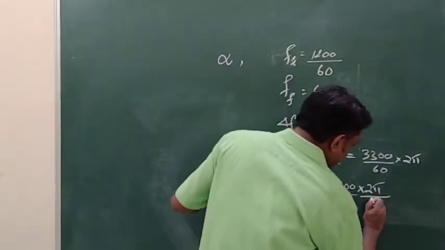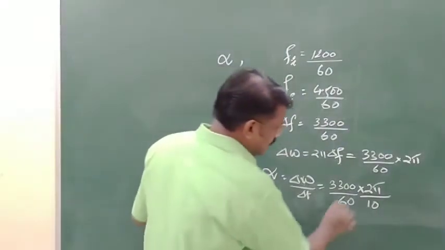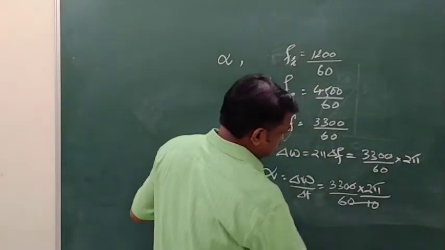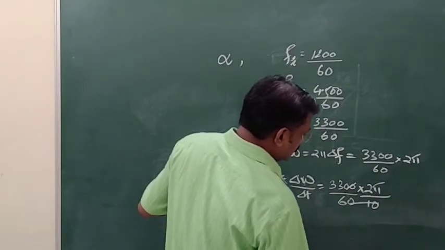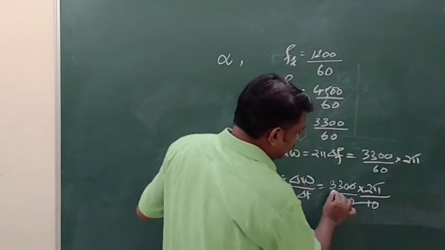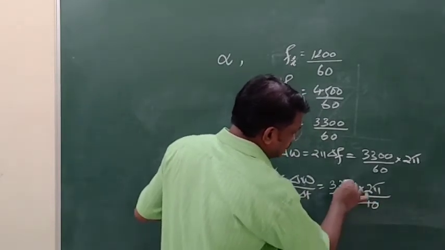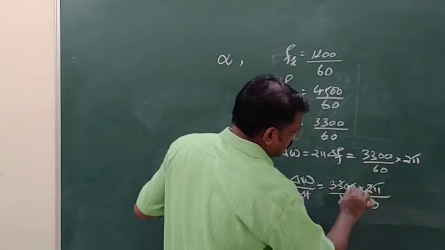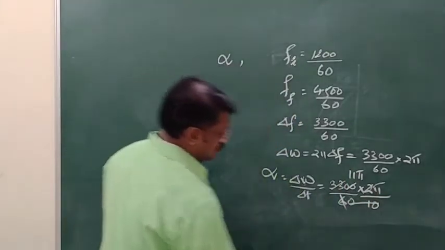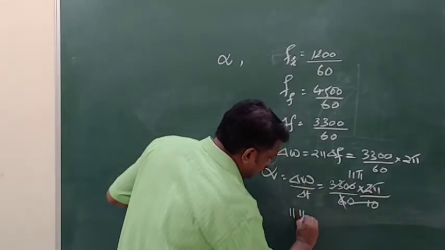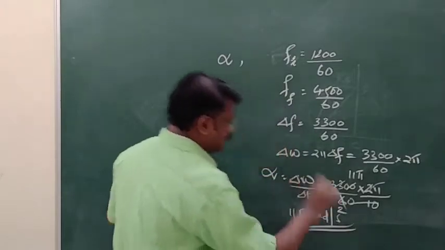So the 100 and 100 get cancelled. Then it will become 66 by 6, which will become 11 pi. So alpha is 11 pi radian per second square.